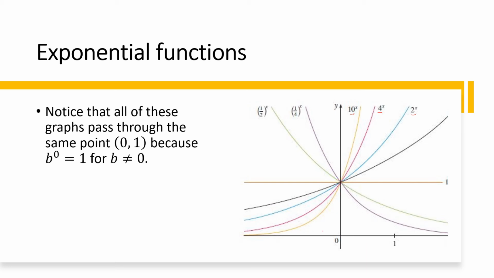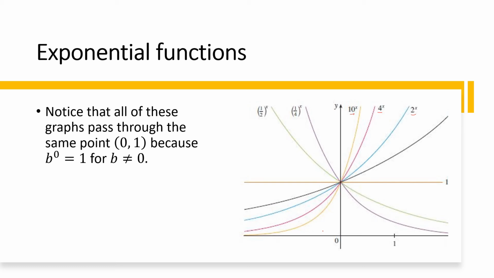Because, as I've said before in the previous slide, the y-intercept is 0, a. And in this example, our a here is always 1. So 1 times 10 raised to x, 1 times 4 raised to x, and so on.